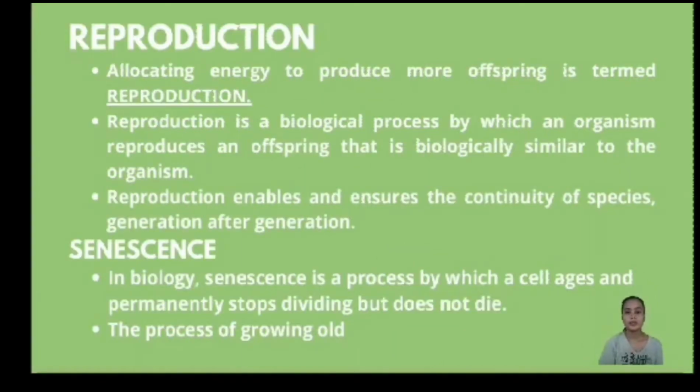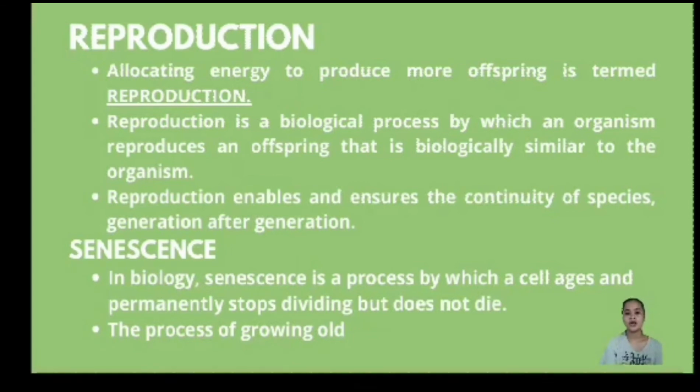Next we have reproduction. Allocating energy to produce more offspring is termed reproduction. Reproduction is a biological process by which an organism produces offspring that are biologically similar to the organism. So reproduction ensures the continuity of species generation after generation. Then we have senescence.